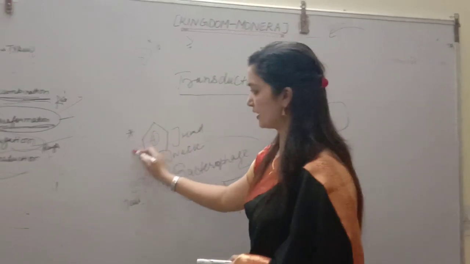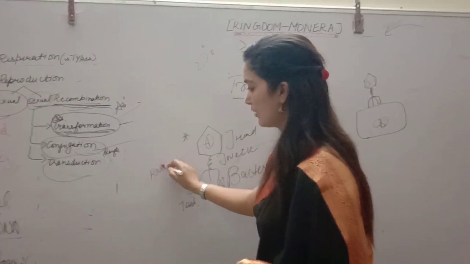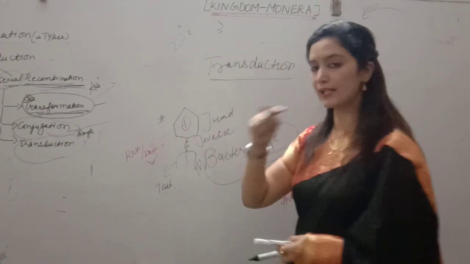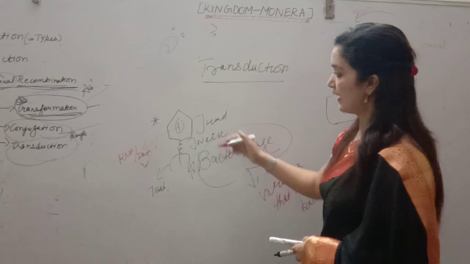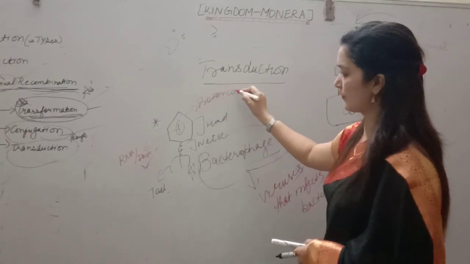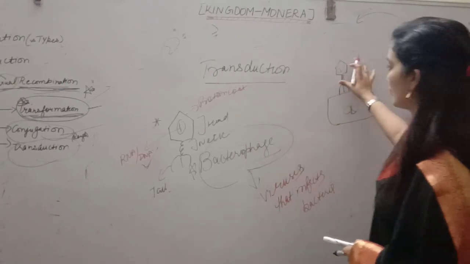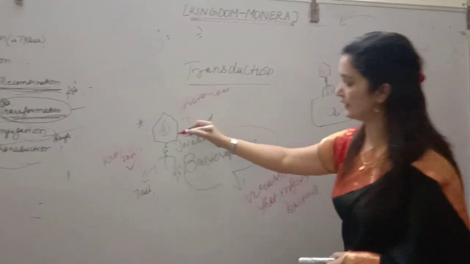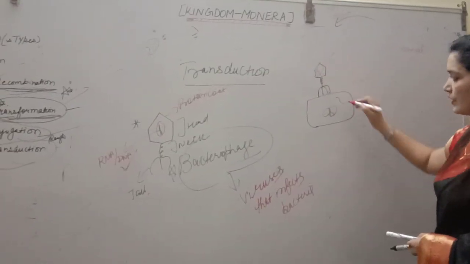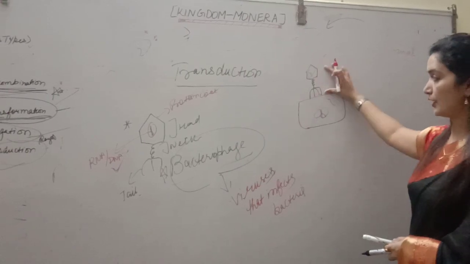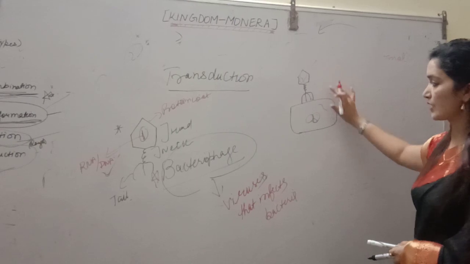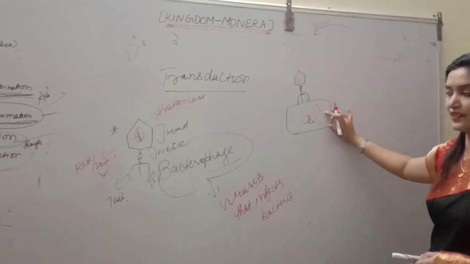So this is their genetic material, that may be RNA or DNA, you can say. Generally it is DNA. The viruses that infect bacteria have DNA. And this is the protein coat that is made up of capsomers. So this protein coat will remain outside. This bacteriophage DNA will go inside. Whenever the bacteriophage infects the bacterial cell, the protein coat will remain outside. Only the phage DNA will enter inside the